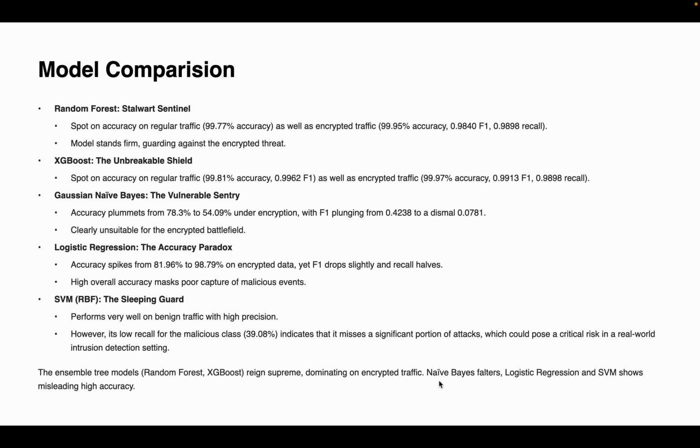Logistic regression demonstrated the accuracy paradox. The accuracy spiked from 81 to 98% on encrypted data, but the F1 dropped slightly and recall halved. So it means that it masks the true attack detection. SVM was precise but missed many attacks, making it unreliable in a real-world intrusion setting. So ensemble models like random forest and XGBoost dominate in this context.